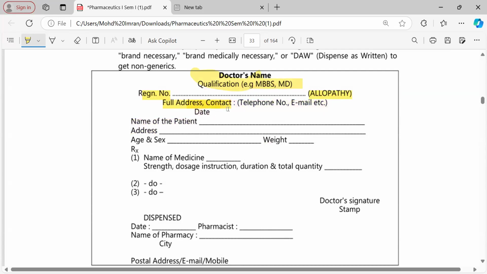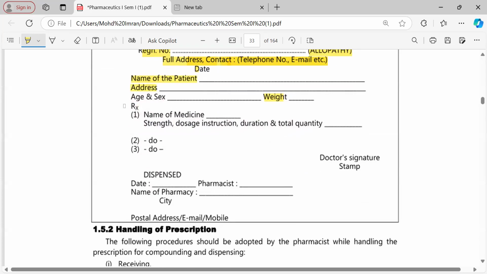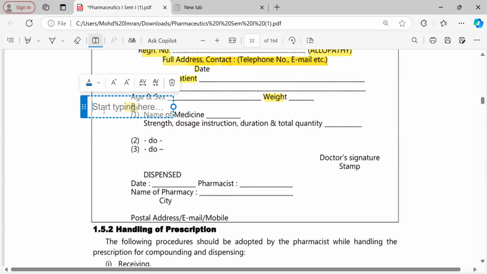Then our part started. Name on the prescription, date of the prescription, name of the patient, then address, age, gender, weight, as we discussed, right? After that this part is superscription.